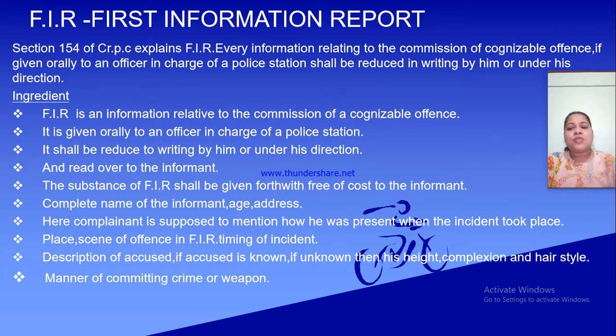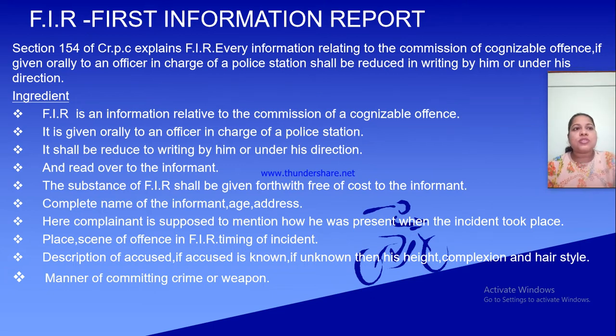When we explain more things about the cognizable offence, the OIC will write it by reducing it, or in his direction he will write reducing the information. If we tell many things, he will write the particular things related to the cognizable offence. So this is the first information report.